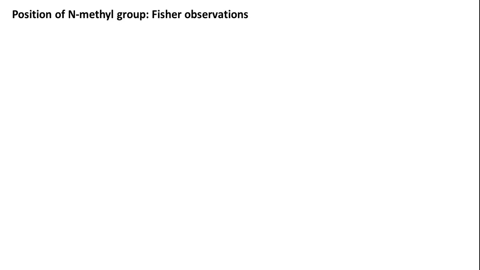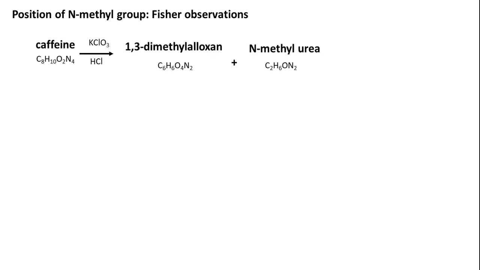Here Fischer's observations are very, very important. As you have seen, caffeine's oxidative degradation gave us 1,3-dimethylalloxan as well as N-methylurea. But along with this, several other degraded products were obtained. One of the degraded products is N-methylhydantoin, whose elemental formula is C4H6O2N2.